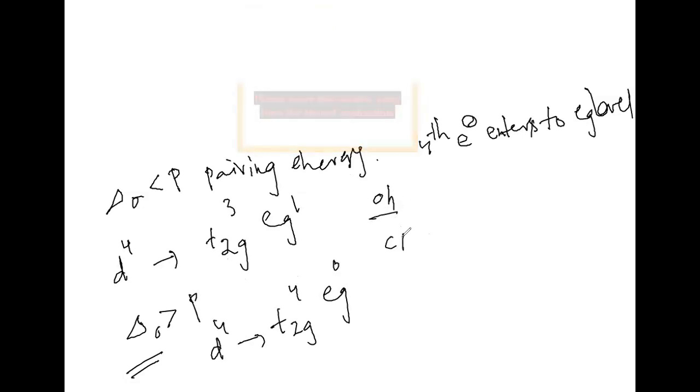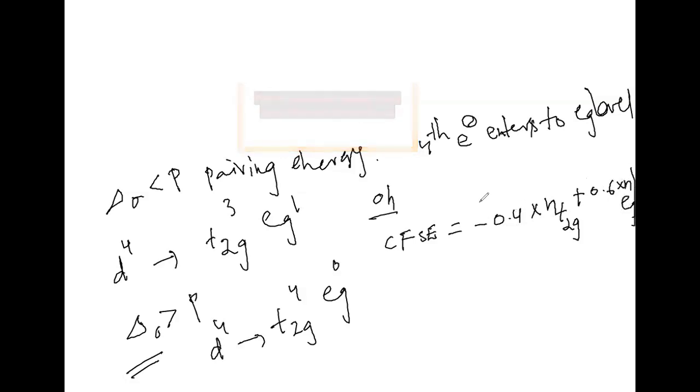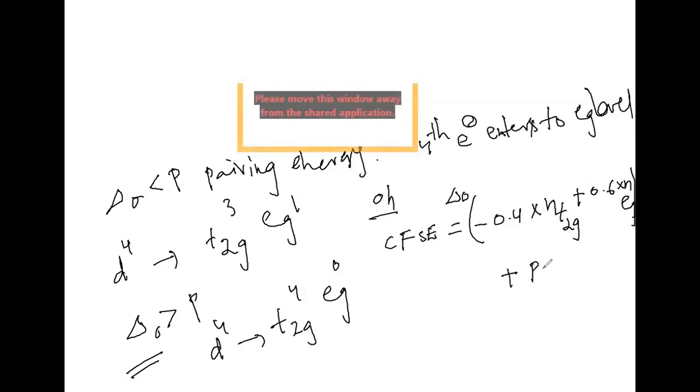For octahedral complexes, CFSE is equal to minus 0.4 into n(t2g), the number of electrons in the t2g level, plus 0.6 into n(eg), multiplied with delta naught, plus pairing energy.